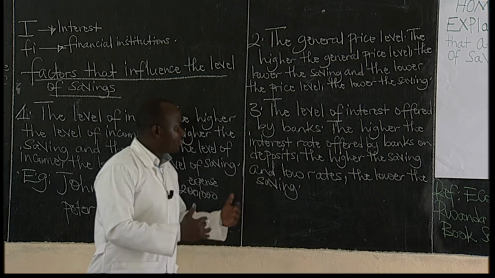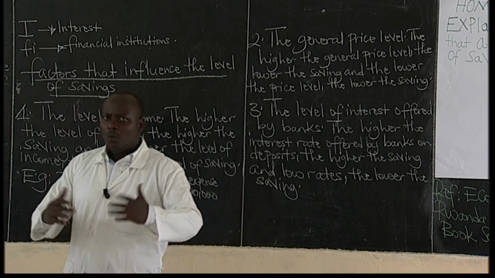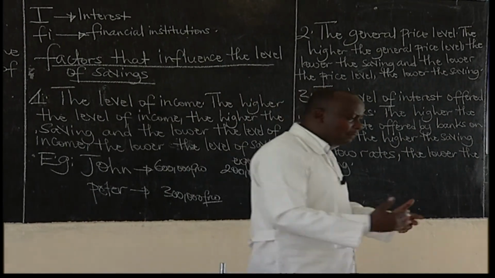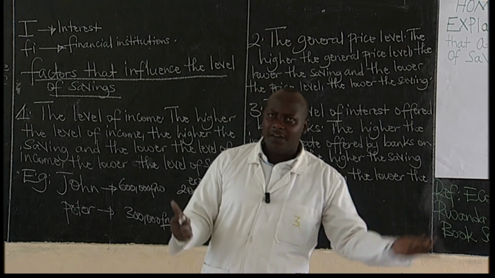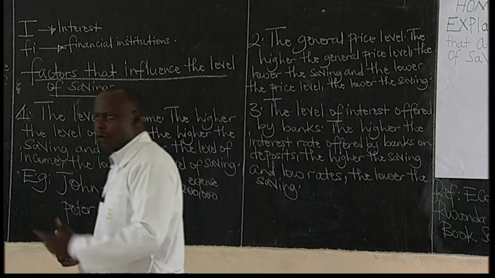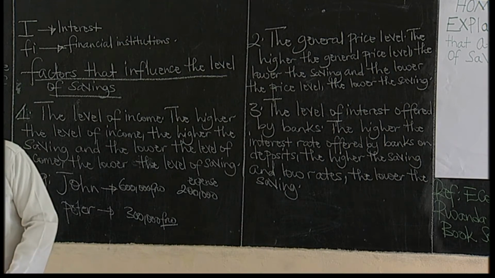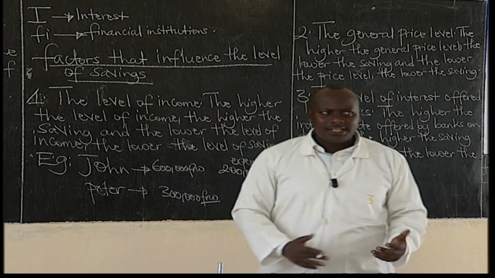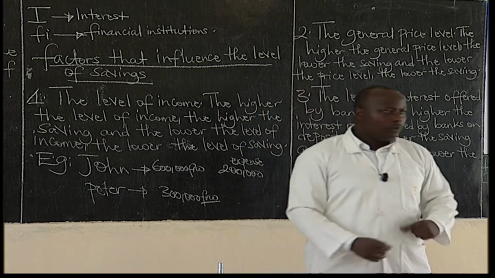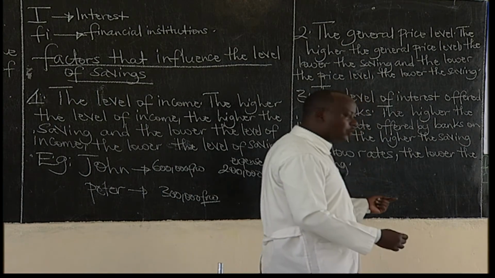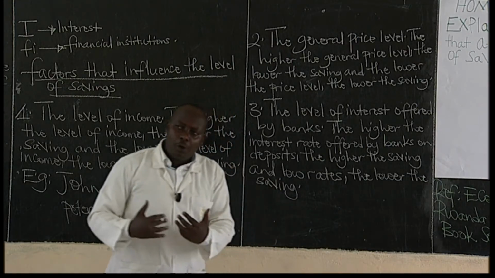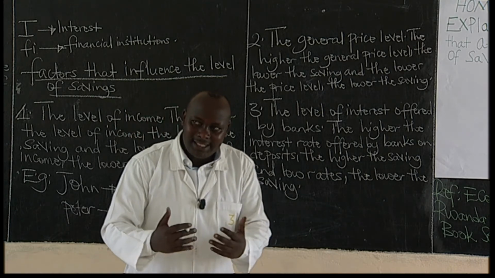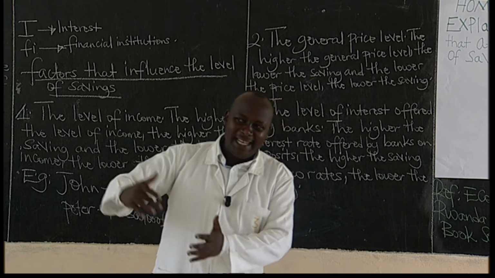Now, learners, the level of interest offered by banks. What is interest? Who can tell us? Hope you learned about that in Senior 4, about production. Rewards of factors of production, learners. Someone is telling us that an interest is a reward for the use of capital. In this case, banks pay interest to people who deposit money. What we call a deposit, learners, is the act of keeping money in the bank.